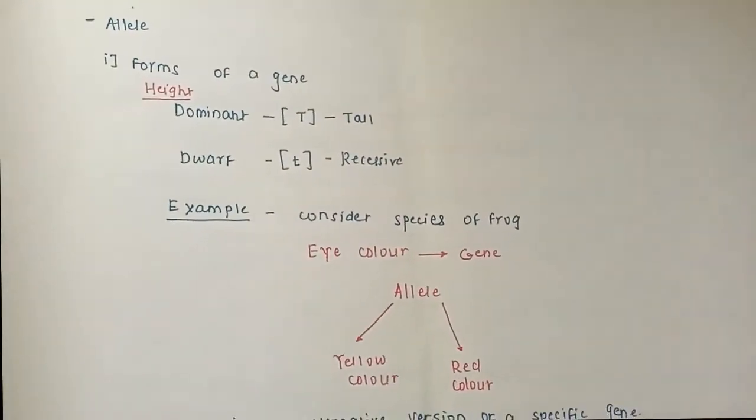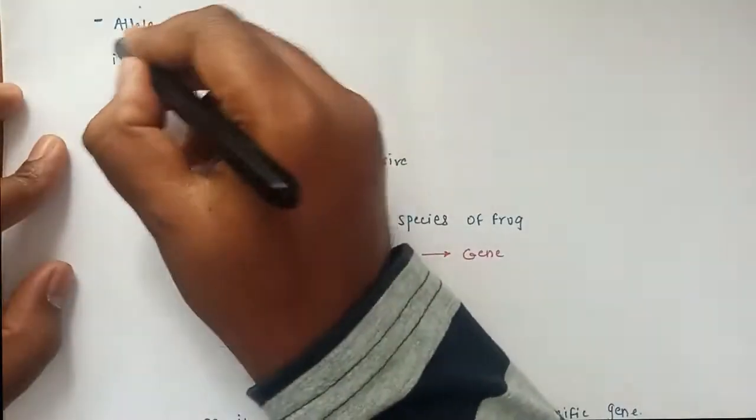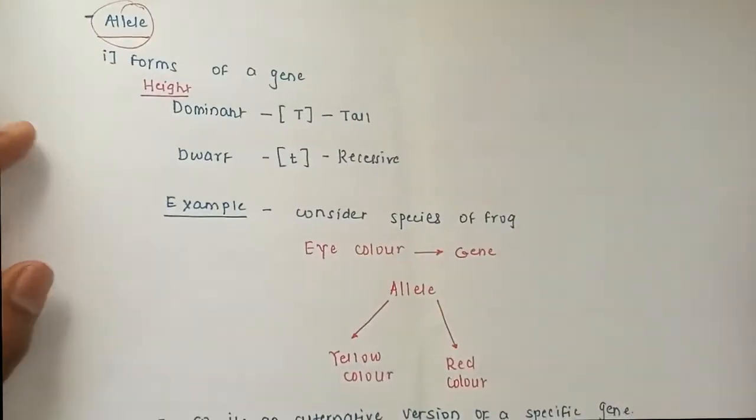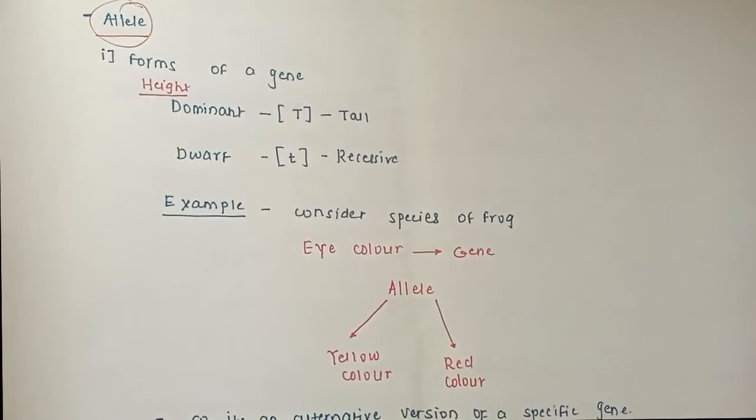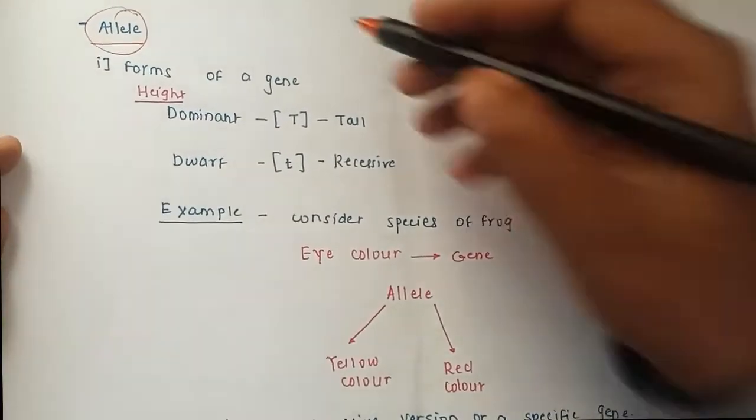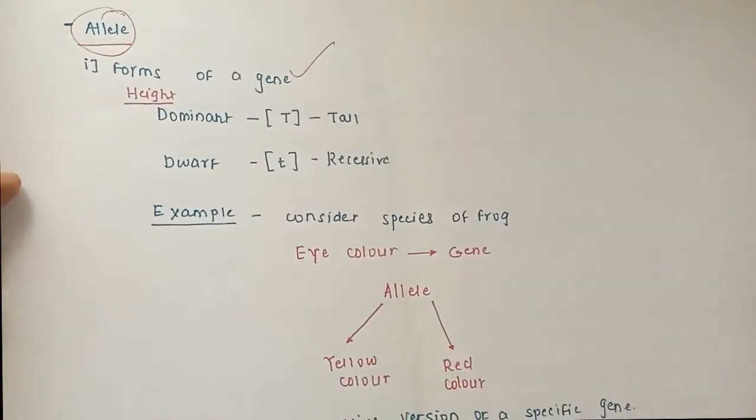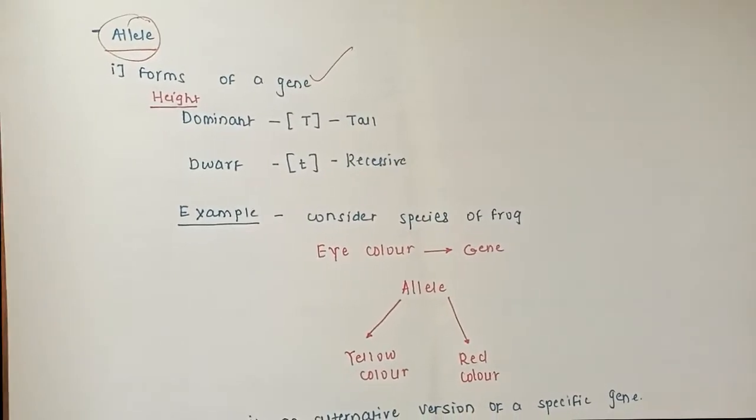After studying about genes, the next topic is allele. This is also a very important property. It is a form of gene. It's quite confusing. Then what is the difference between gene and allele?